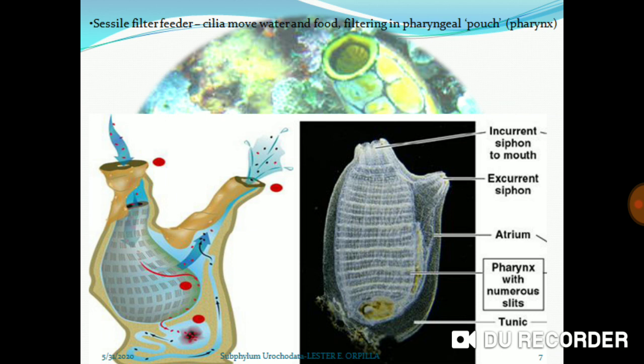From this picture, it is clear that they have an incurrent siphon to the mouth, then atrium, pharynx with numerous slits, tunic as the outer covering, and an excurrent siphon. From the first picture, we can understand that water enters through the incurrent siphon to the mouth, then the pharyngeal region, where there is mucus present. It catches the food particles and the water goes out through the excurrent siphon.